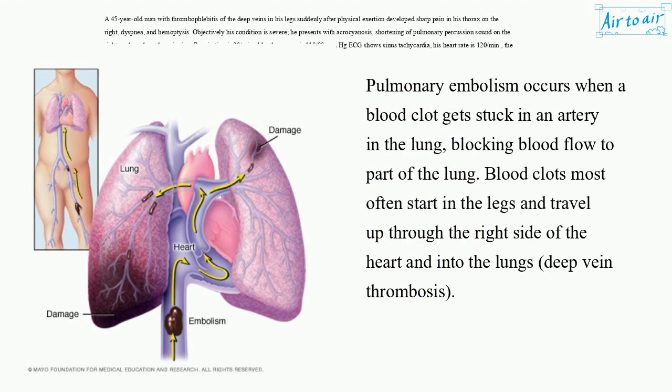Pulmonary embolism occurs when a blood clot gets stuck in an artery in the lung, blocking blood flow to part of the lung. Blood clots most often start in the legs and travel up through the right side of the heart and into the lungs. Deep vein thrombosis.